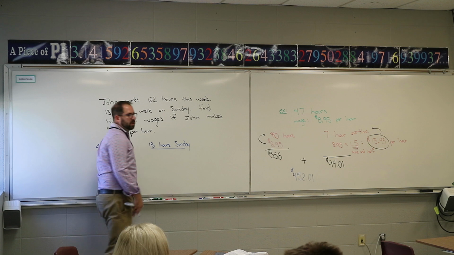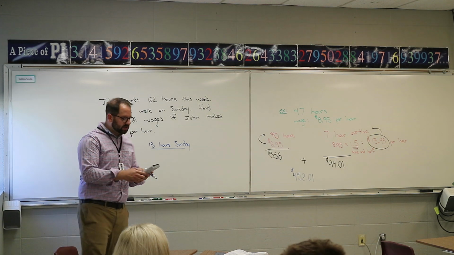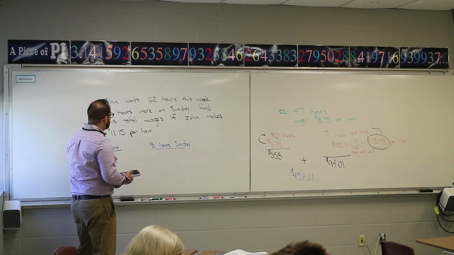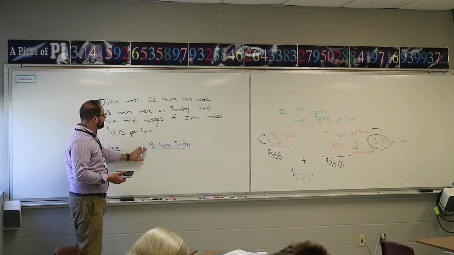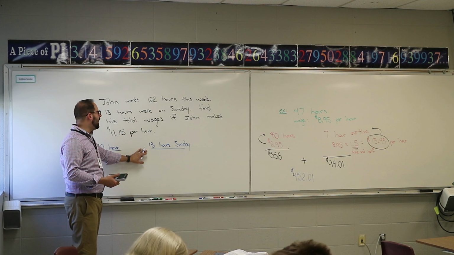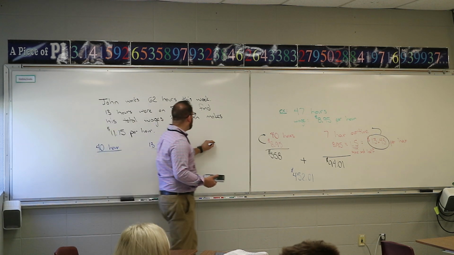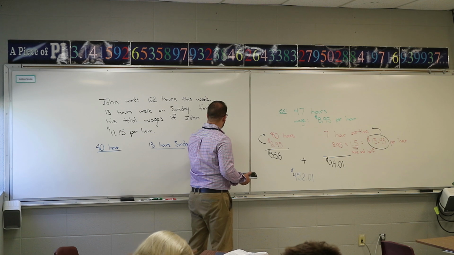So if you take 62 and subtract 13, 62 minus 13 is a total of 49 hours. That means 40 hours is normal, 9 hours was just normal overtime.